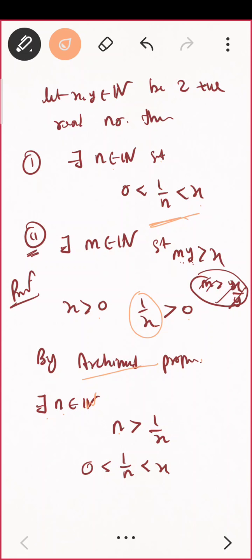Yes. So let me start with the next one. See, in calculus, whenever you want to prove something is zero, let me say, let x be positive. Then x is zero if and only if for each n belongs to natural number, x must be less than or equal to 1 by n. Okay, these are the two statements. Statement 1, statement 2. In between, if and only if is there.